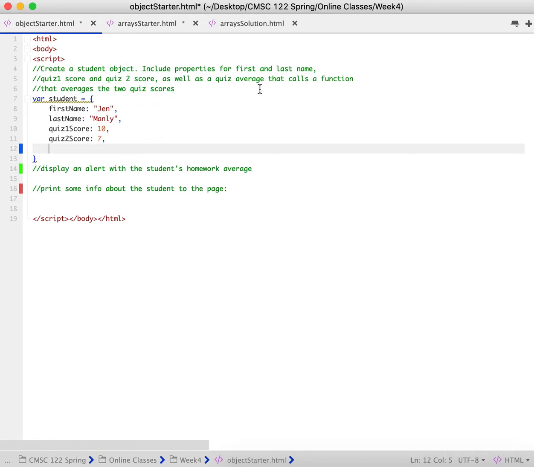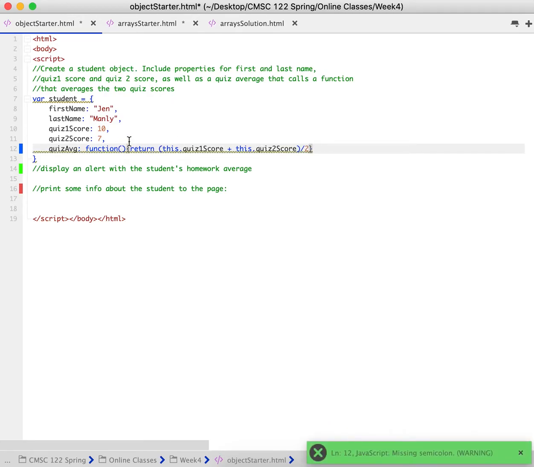And then for our last property, we're going to get a little fancy, and we are going to have this last property call a function that will average those 2 quiz scores. All right, so we will say quiz avg, we're going to call a function. And within that function, we are going to return, in parentheses, this dot quiz 1 score plus this dot quiz 2 score, and we're going to divide that by 2 to get the average.